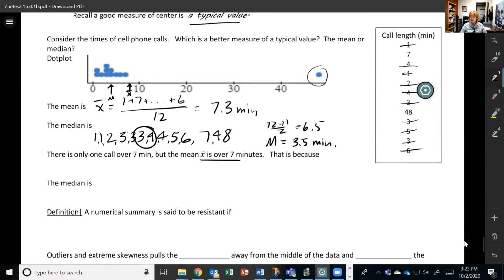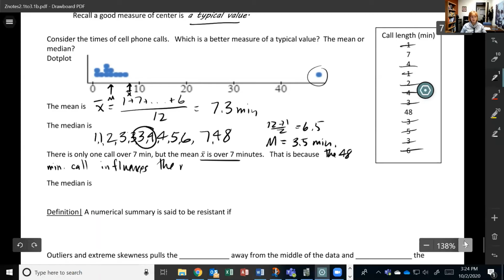So the 48-minute call, what we say is that it influences the mean. All right, so this is an influential point. This 48 minutes is very influential as far as the mean is concerned. But look at the median. It's right in the middle of all these typical values of calls.